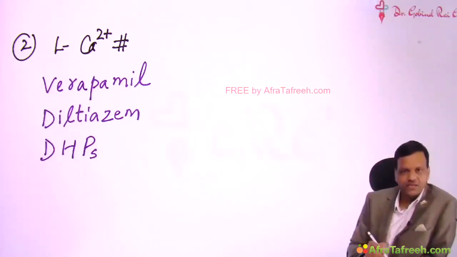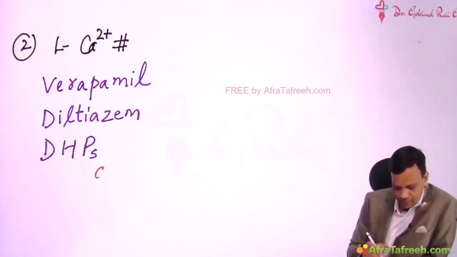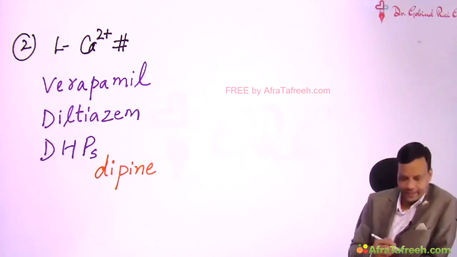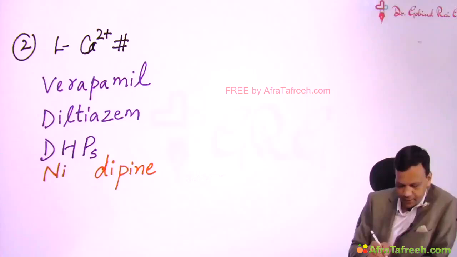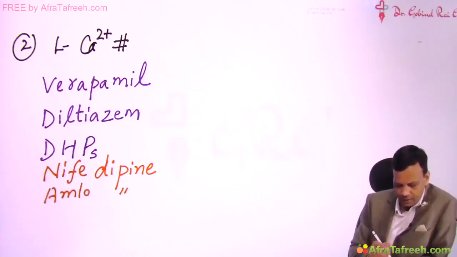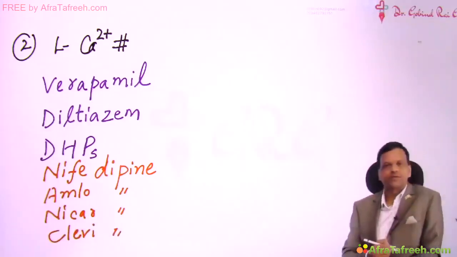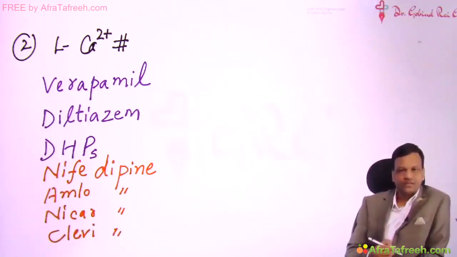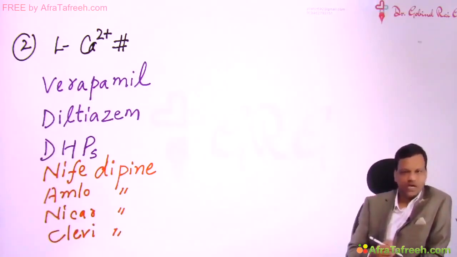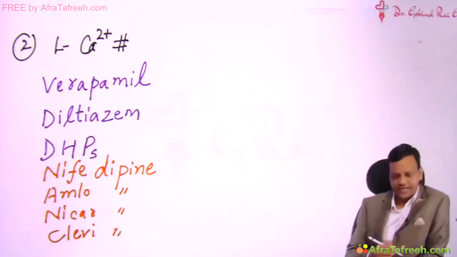We have many drugs in this group. All of them end with dipine. So any drug whose name ends with dipine belongs to this category. Examples like nifedipine, amlodipine, nicardipine, clevidipine, and many drugs. So three types of calcium channel blockers we have are verapamil, diltiazem, and drugs ending with dipines.